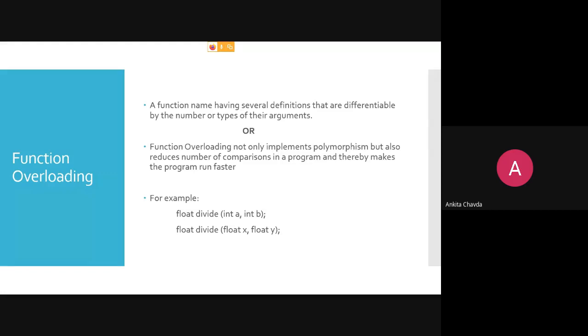Now, function overloading is where two or more functions have the same name but different arguments, either in the type of the arguments or the number of arguments. Getting my point? Having two different argument lists, this is said to be function overloading.